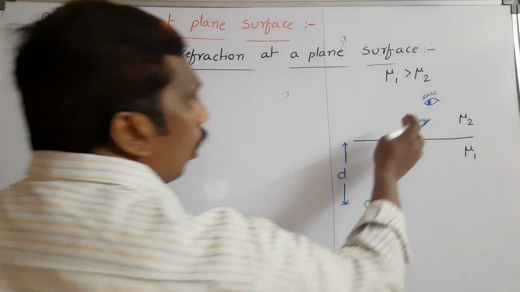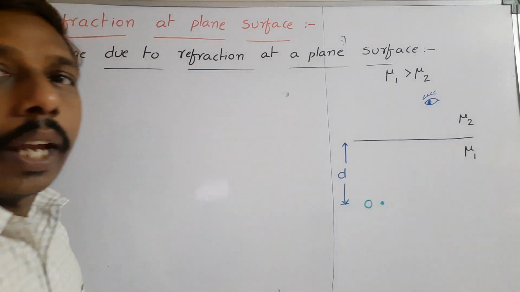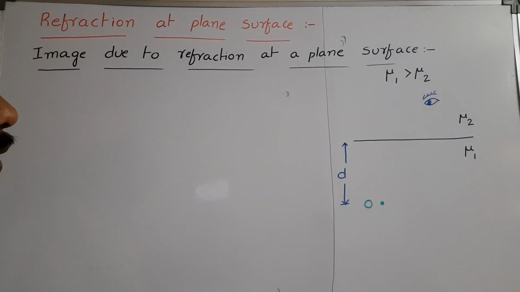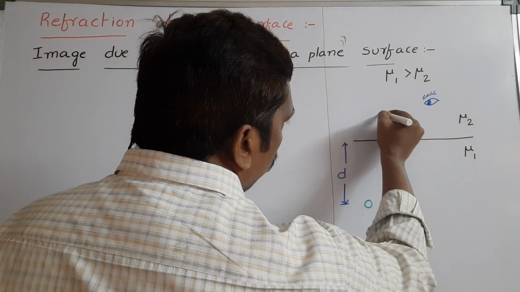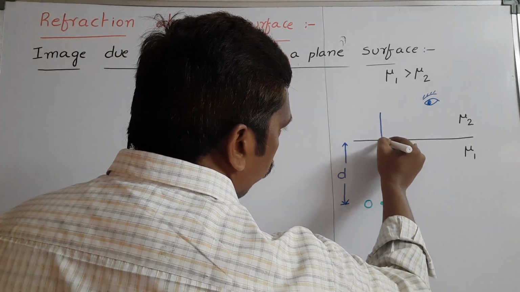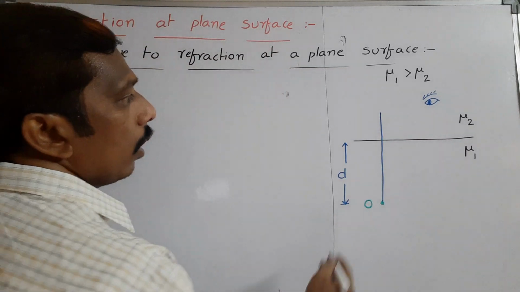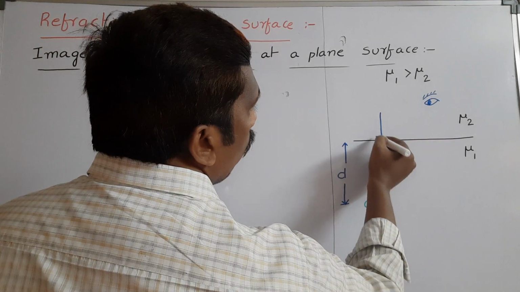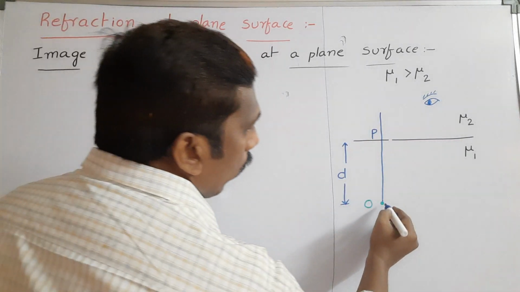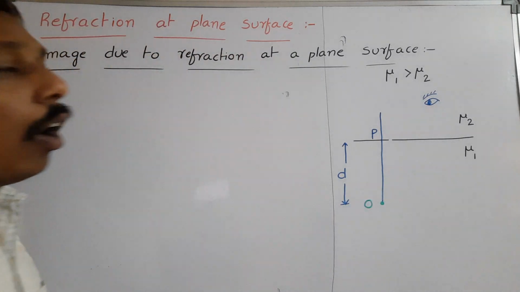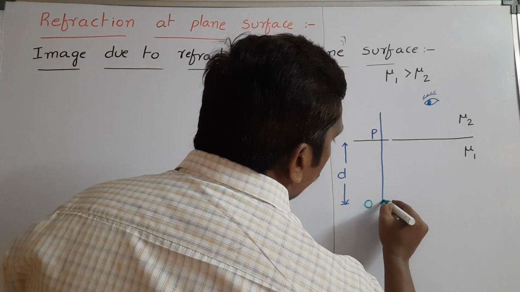To observe this object, light must travel from the object to the eye. Then only he can see. So first we draw one line perpendicular to the surface. This point is taken as P. The light ray travels from the object to the eye, going like this.